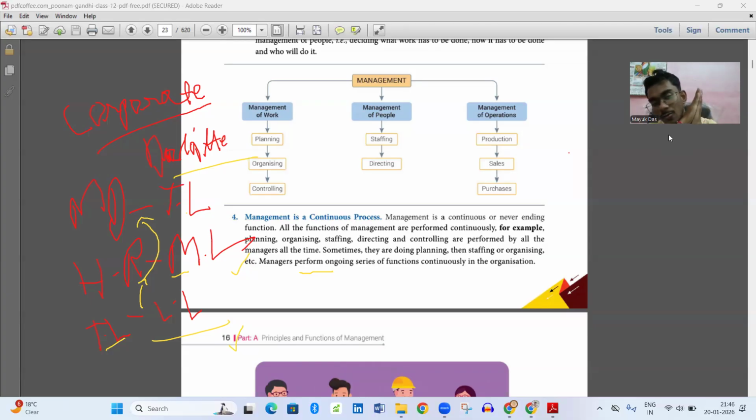There cannot be absence of management. Management means managing the things continuously, and it has to be a continuous process. Nothing can be an obstacle or a barrier to management. It has to be done continuously.